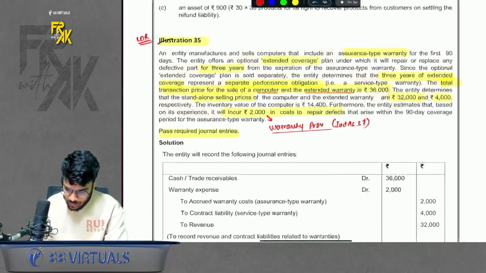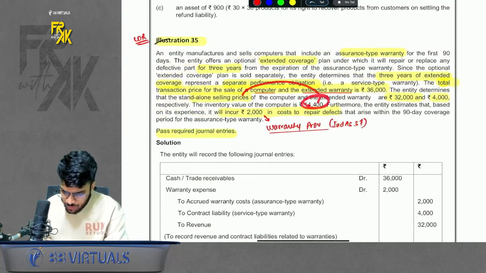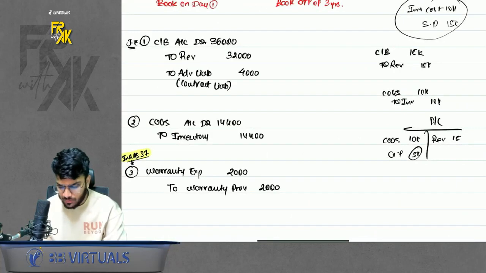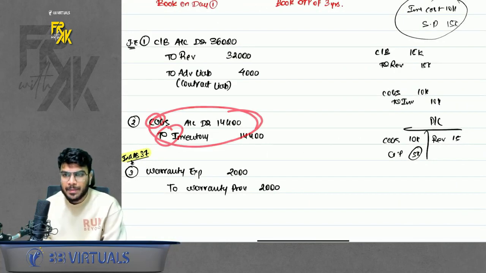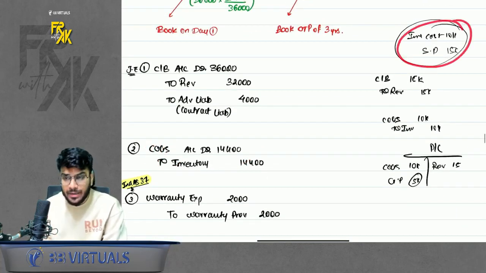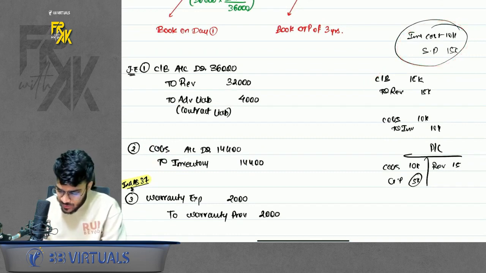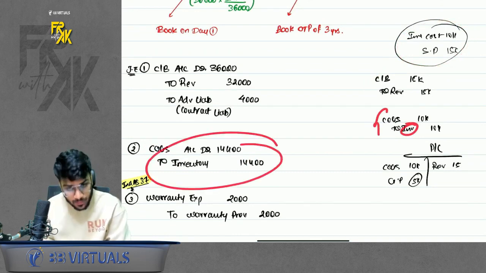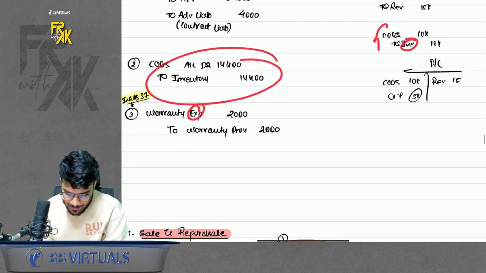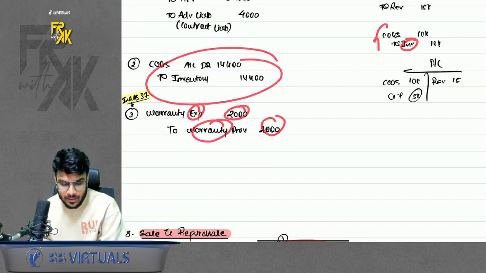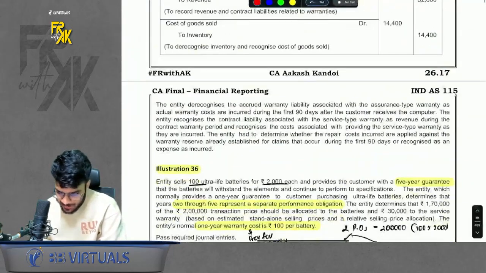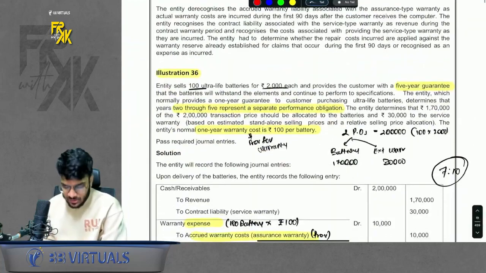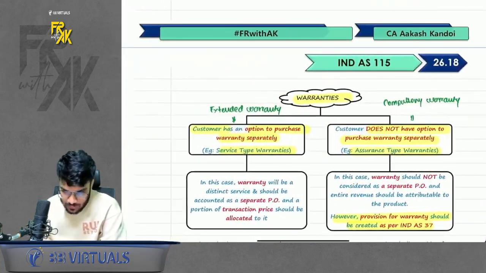Then in this question, cost of inventory was also given. So I pass the entry COGS to inventory also. Why pass this entry? See, simple, whenever you sell any inventory, you pass two entries. You first book the revenue and you transfer the inventory to COGS. That is this entry. Okay, and then warranty expense to warranty provision 2,000 was given. We passed an entry for that also. 36 is very similar, a simple question compared to 35. You can just give it a read. Okay, this was about warranties.